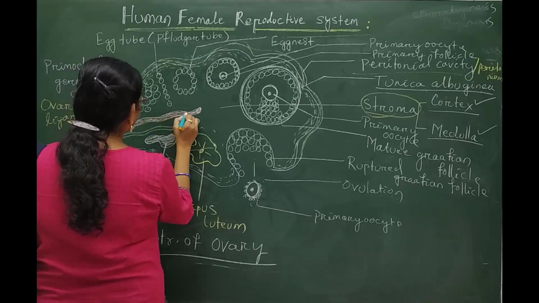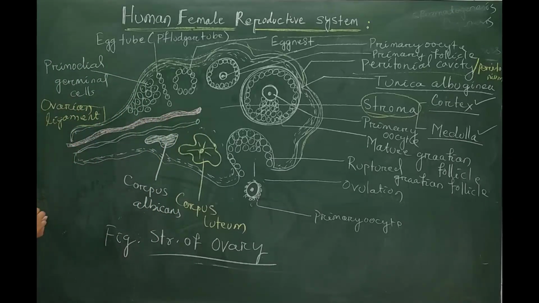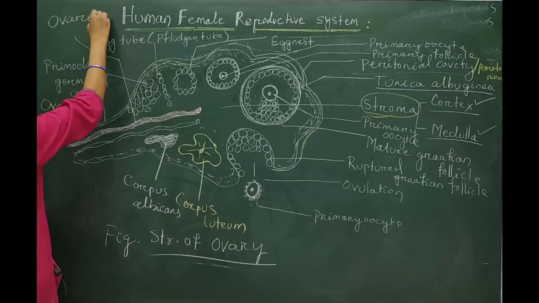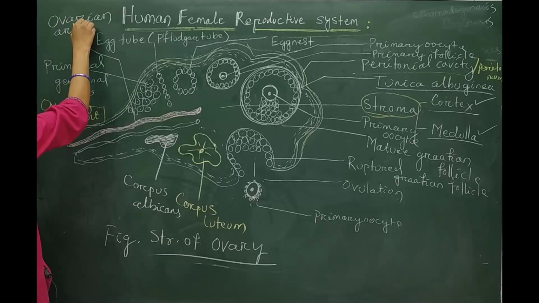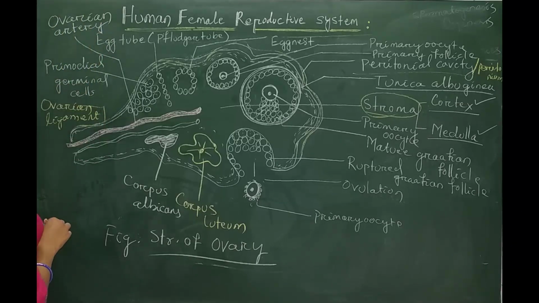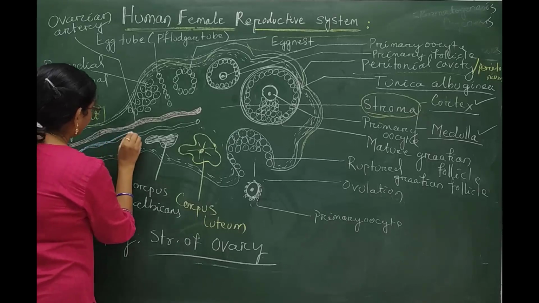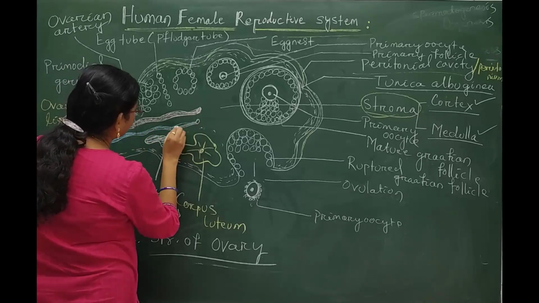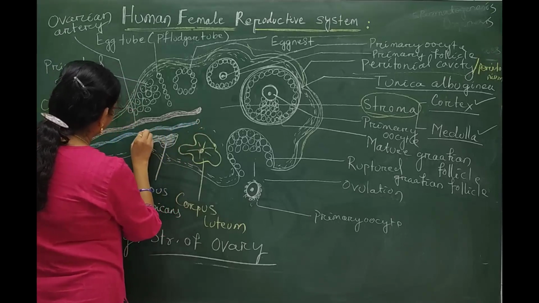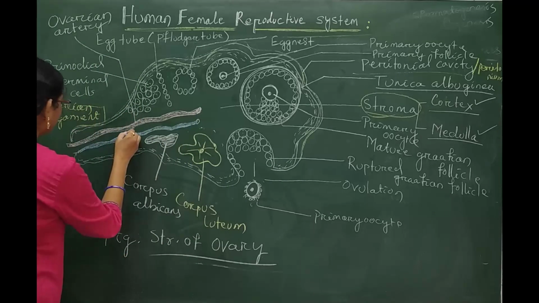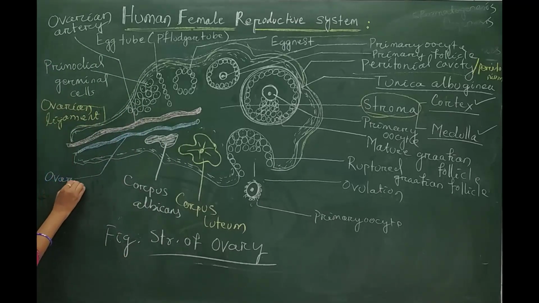These are called ovarian artery, and some parts found over here are called ovarian vein.